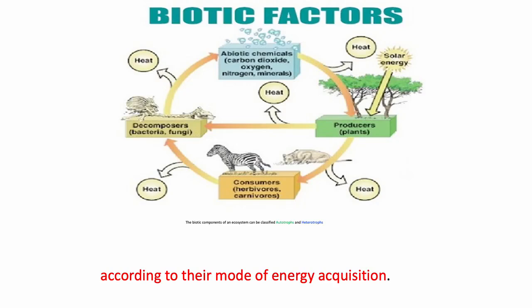Consumers feed on the producers. Consumers are differentiated as herbivores and carnivores, whereas decomposers are the organisms which feed on the dead matter. Once the consumers die, the decomposers feed on the dead matter of the consumers and the producers and produce the abiotic components. Abiotic components include carbon, hydrogen, oxygen, nitrogen, phosphorus, potassium, calcium, magnesium, etc.